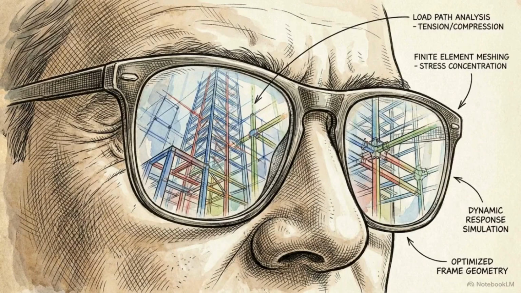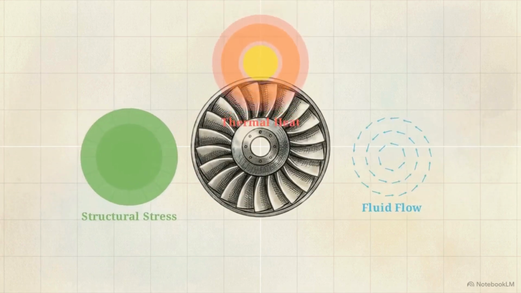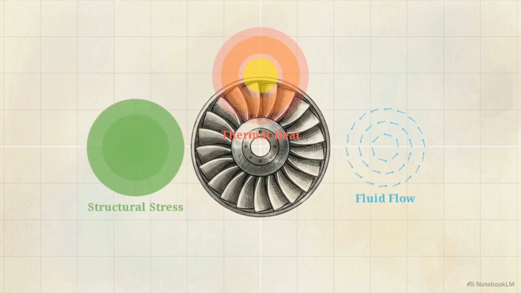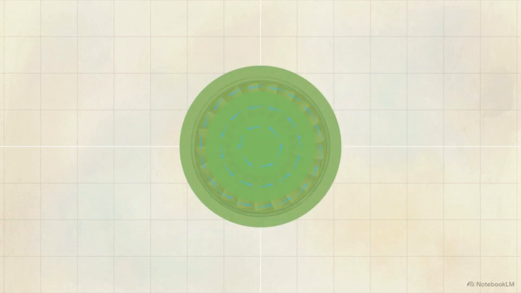To prevent this, an engineering simulation must precisely account for the overlapping complexities of the physical world. This is the domain of ADINA, Automatic Dynamic Incremental Nonlinear Analysis, a premier finite element analysis software suite. Its core directive is to unify dynamic forces, shifting geometries, and multiple physical properties into a single computational environment.